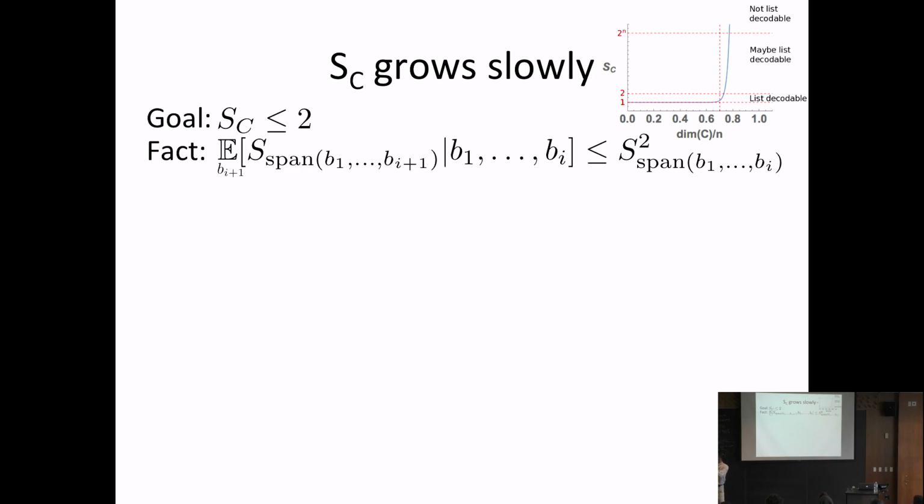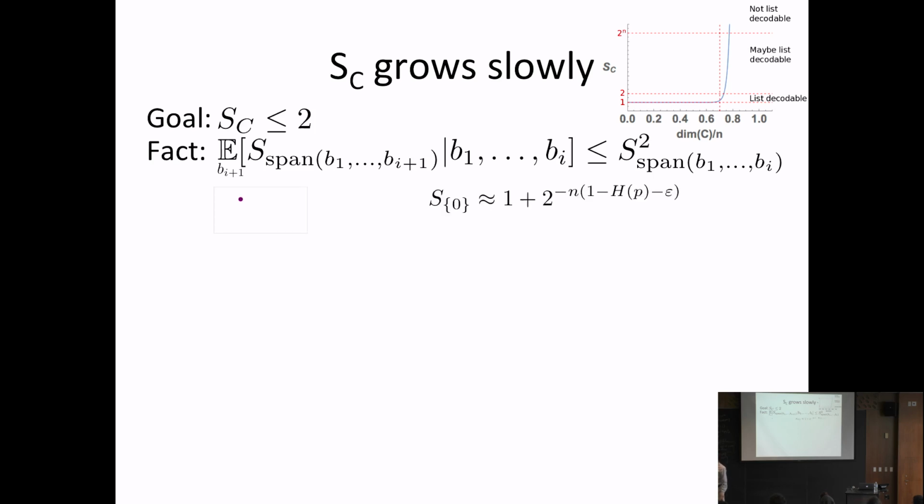Then it turns out that, so we fix the i basis vectors and we add one more. How does the potential function grow in expectation? It's going to approximately square. Okay, so the way you should think about this is S is going to be 1 plus delta, so 1 plus something small, for most of our talk. So if S is 1 plus delta, what's S squared? It's going to be about 1 plus 2 delta.